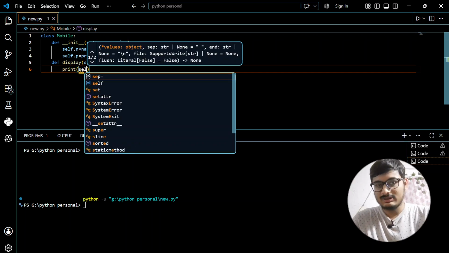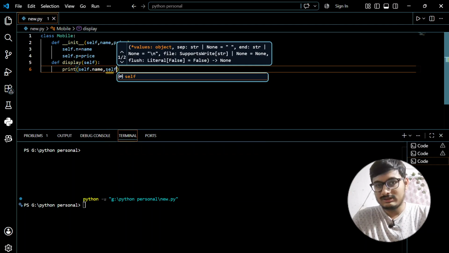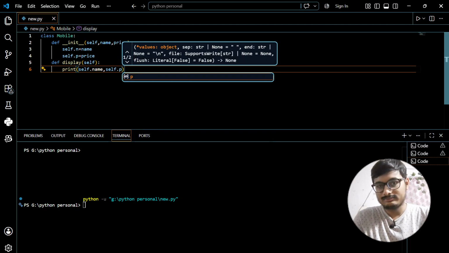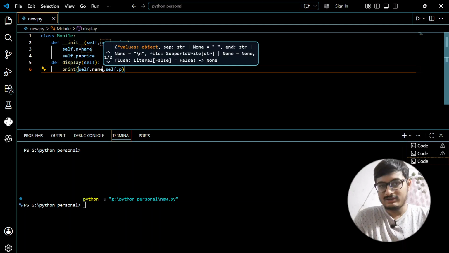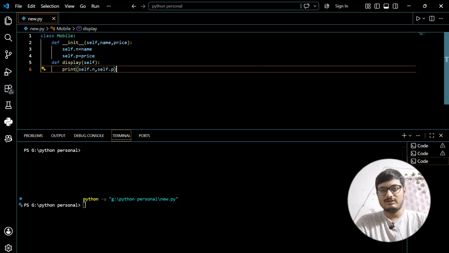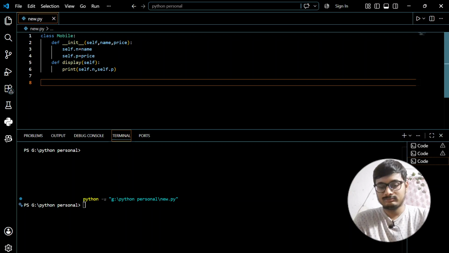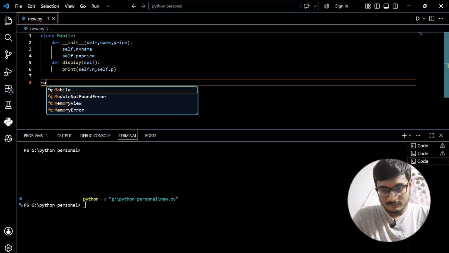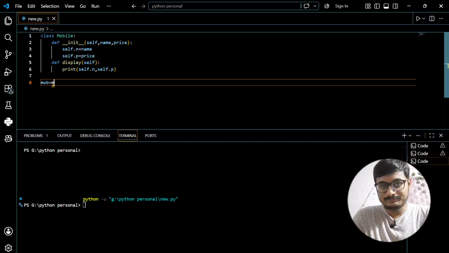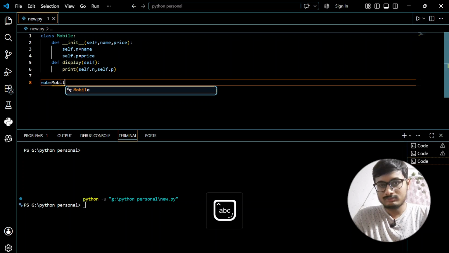Just write print self.n, comma, self.p. Then we just need to create an object called mob equals Mobile.